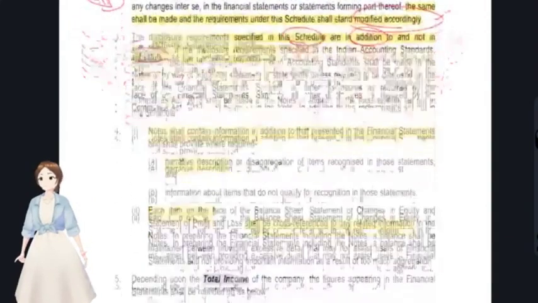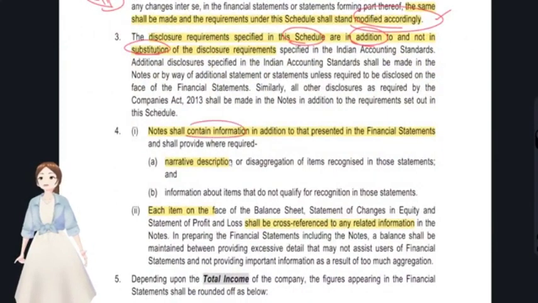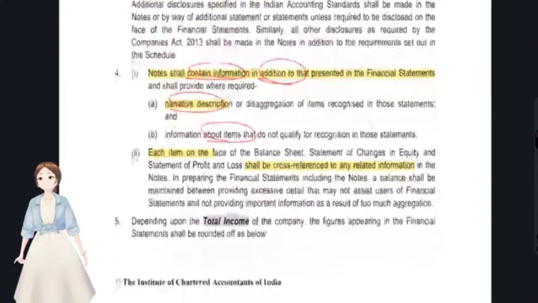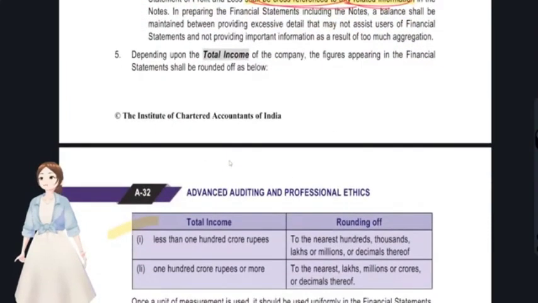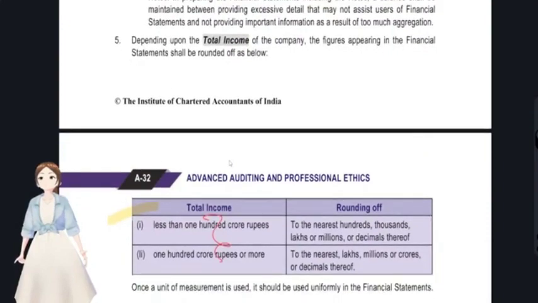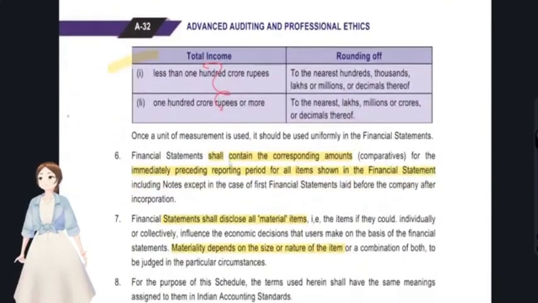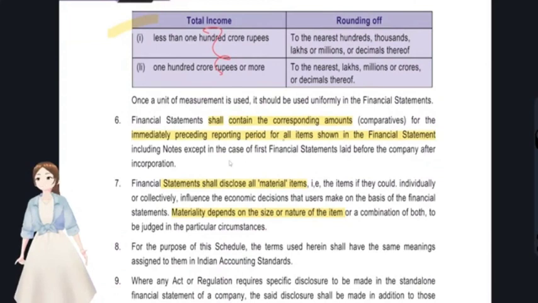Okay. And this note shall contain information in addition, in the form of narrative or any kinds of items. Okay. And each item in the financial statements shall be cross-referred to the related information. Okay, and there are rounding of provisions which we have discussed in our monetary limits chart. And the financial statement shall contain the corresponding amounts, that's of amounts of preceding years.